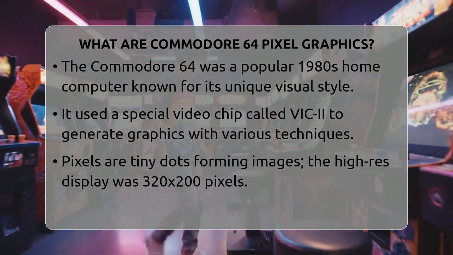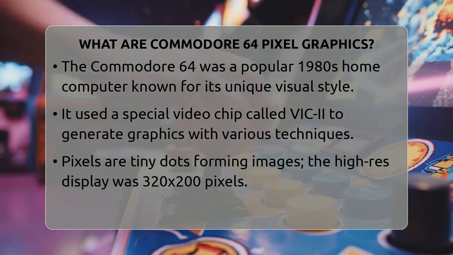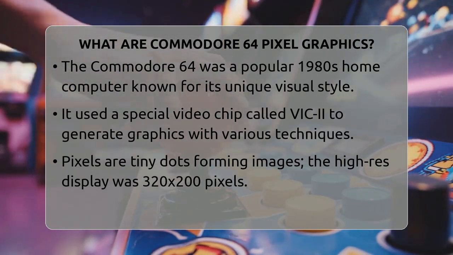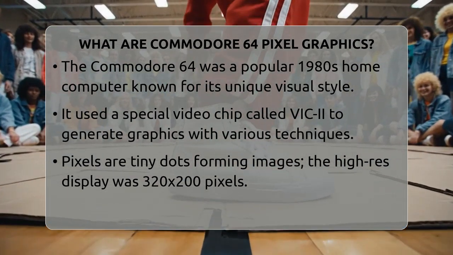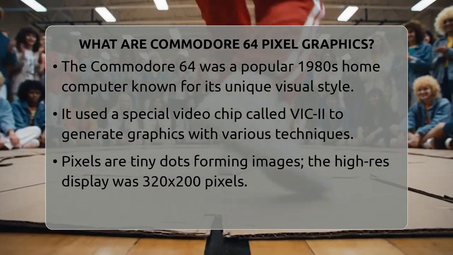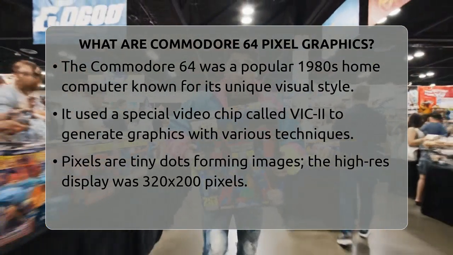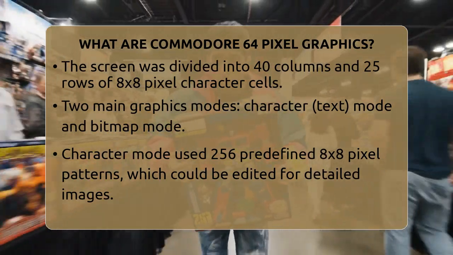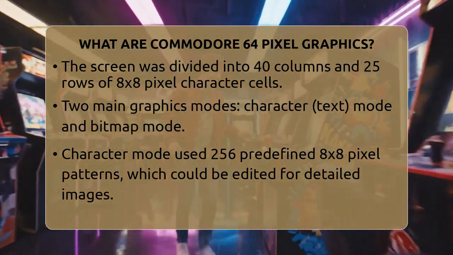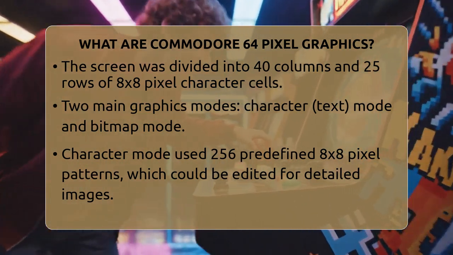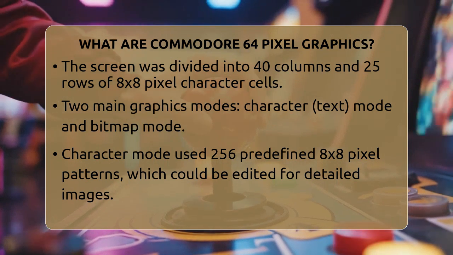Pixels are the tiny dots that make up images on screens. On the Commodore 64, the display resolution in high-resolution mode is 320 pixels wide by 200 pixels tall. These pixels are grouped into blocks called character cells, each 8 pixels wide and 8 pixels tall. The screen then shows 40 columns and 25 rows of these cells. Each cell can have its own color, but there are some limits on how many colors can be used within each block. There are two main ways the Commodore 64 displays pixel graphics.